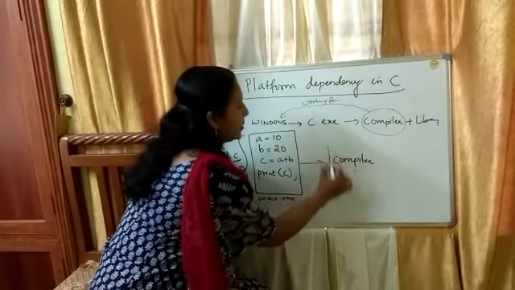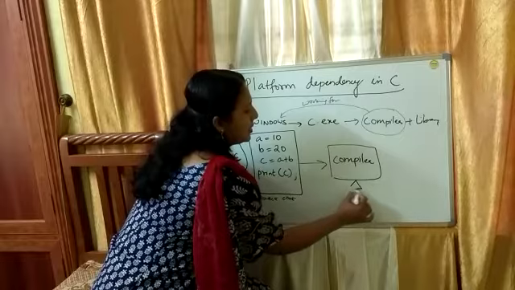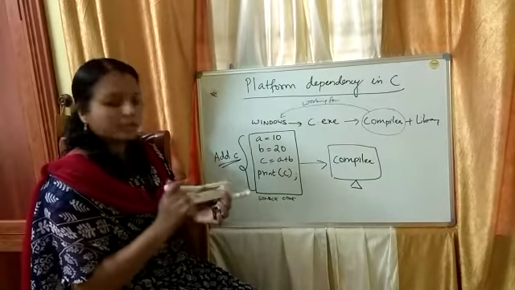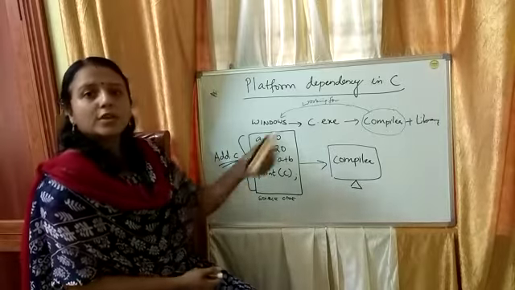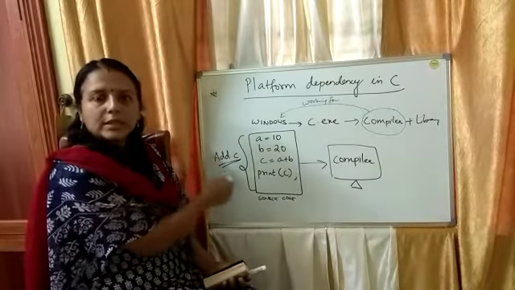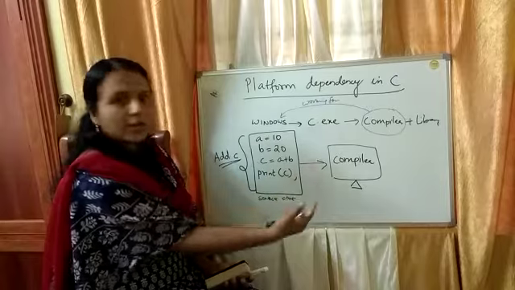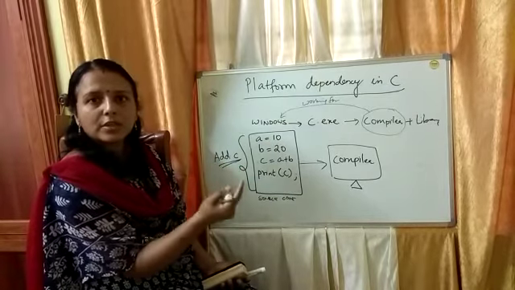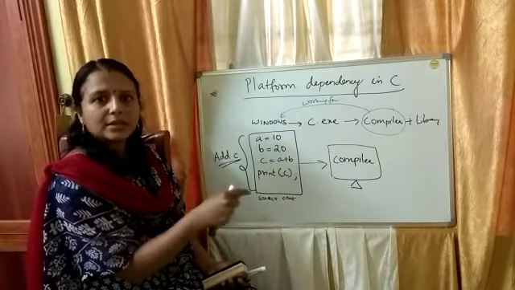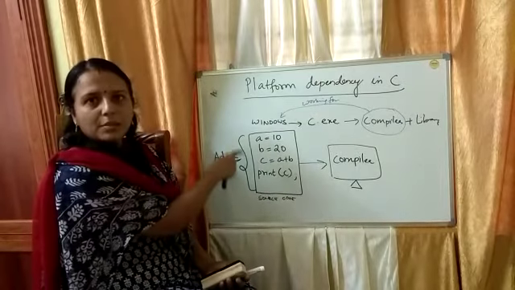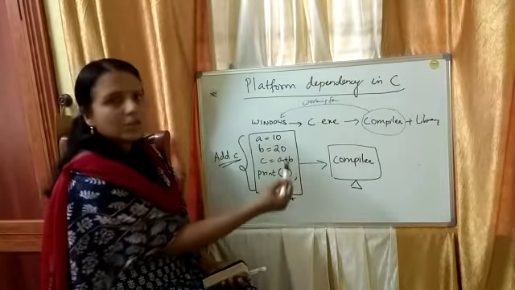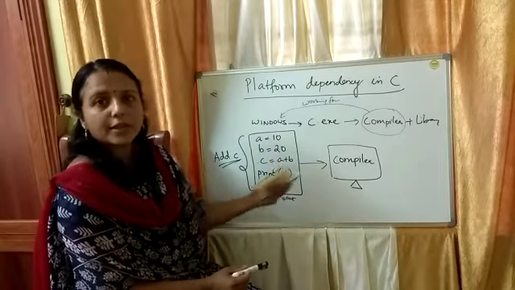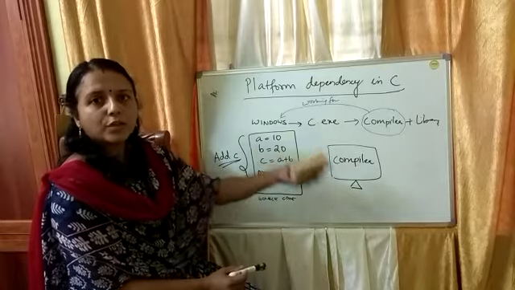Okay, so this compiler is present in a computer system. It is a simple software. And what is the purpose of this compiler? This compiler is going to convert the source code into machine code. The source code which is written in human readable language is converted into a machine code. This conversion is happening so that your operating system understands what all these statements indicate, what is the meaning of all these statements. Okay, so this conversion should happen, and this is happening through the compiler. So compiler is a software that is going to convert source code into machine code.